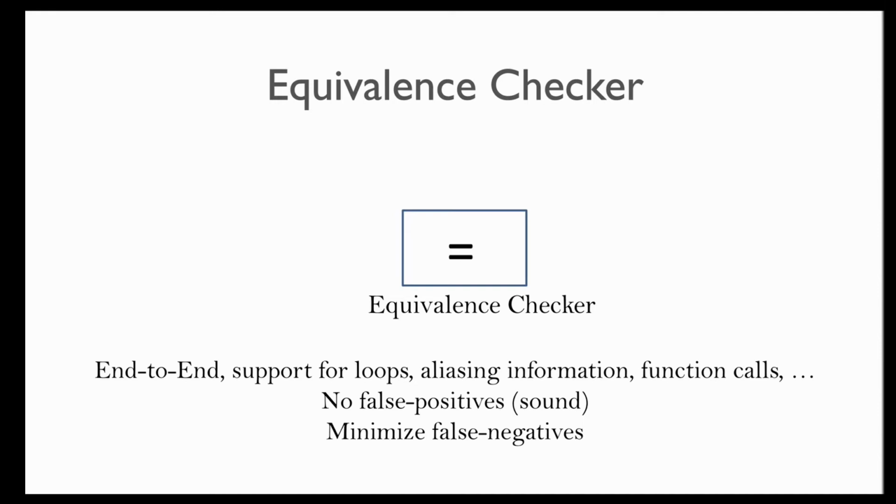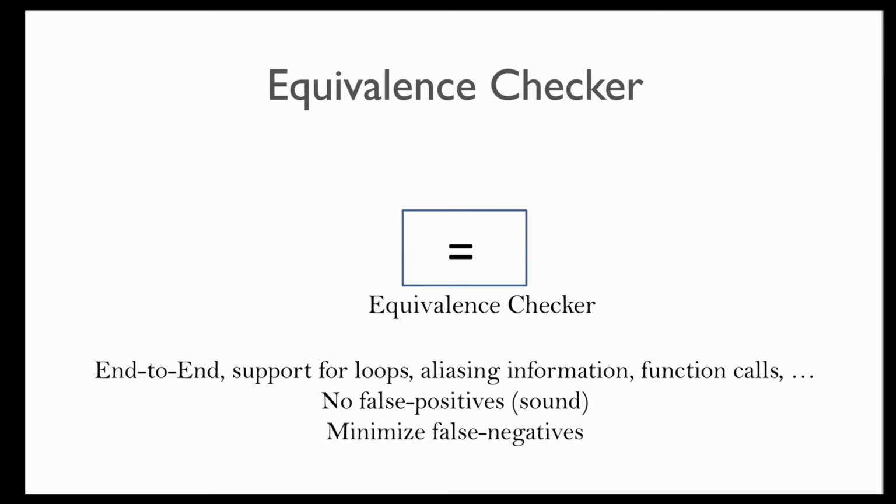There are several problems to be solved to potentially realize a super optimizer based architecture for a compiler. In fact, I'm not even sure that it is actually a practical model or not, and that's why it makes for good research, right? I mean, if we were 100% sure that it's a good idea, then it won't be called research, I guess. But perhaps one of the most important problems here is the development of an equivalence checker that is capable of supporting loops and aliasing information, and that is what we focus on in our research.